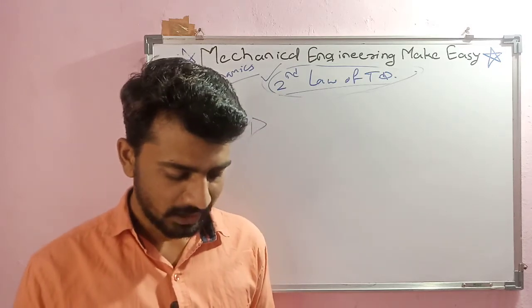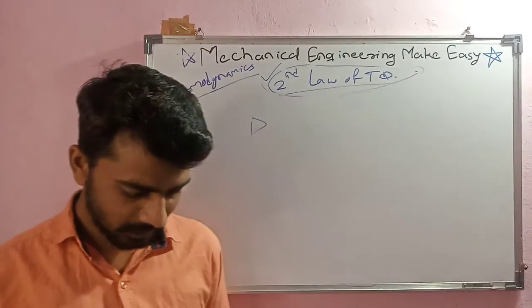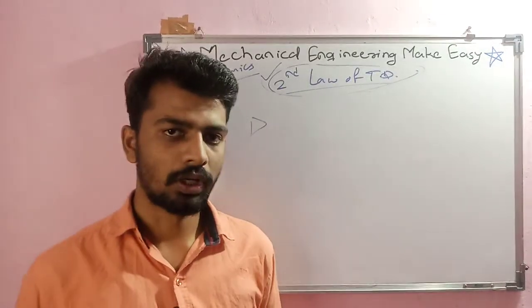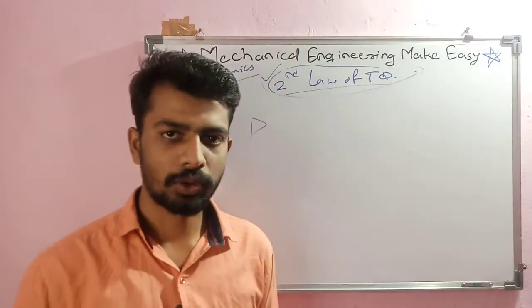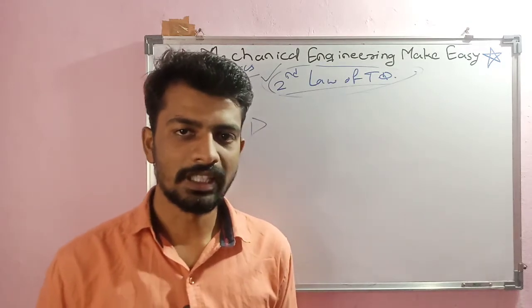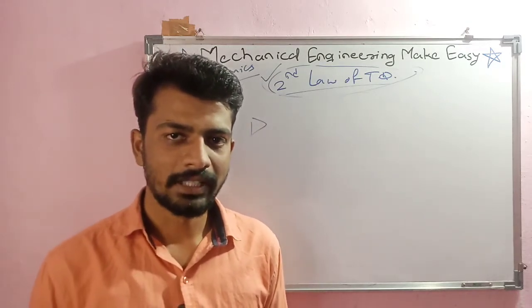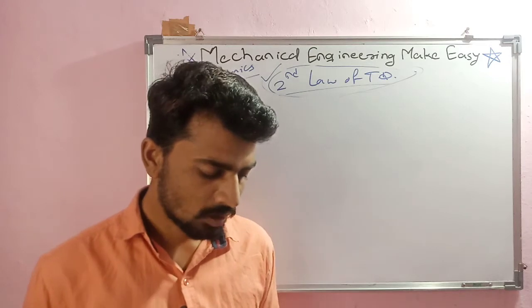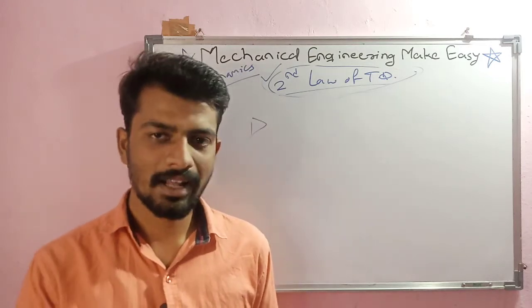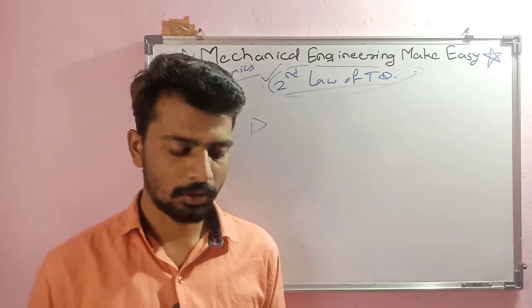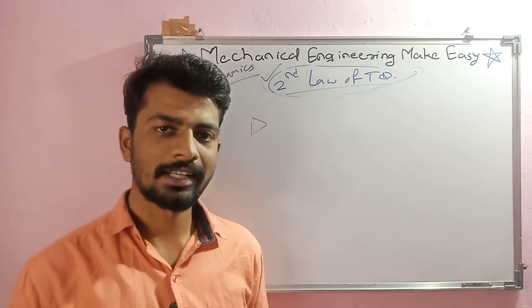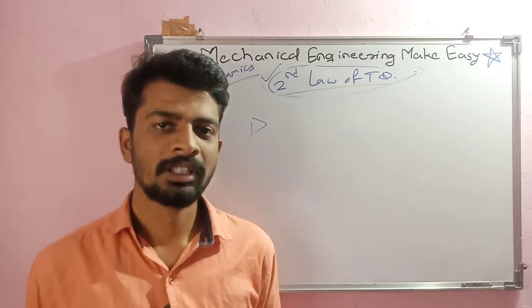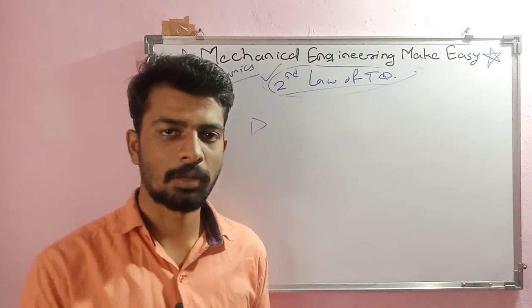Then next is inelasticity. Then next is electrical resistance. So these 5 to 6 I have noted down: viscosity, friction, hysteresis, inelasticity, and electrical resistance. There are a number of reasons, but these 5 reasons are very common. And another reason is lack of thermodynamic equilibrium. This is the very main reason.